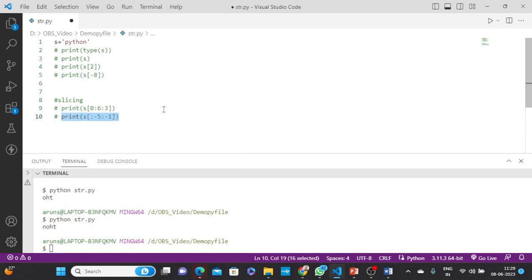So you can use the slicing concept, in the positive way or otherwise in the negative way. In the same way, indexing also works in the positive and negative way: if you want to access one particular character, you can print it through indexing. So this is the concept of the string data type regarding indexing and slicing. I hope all of you understand.